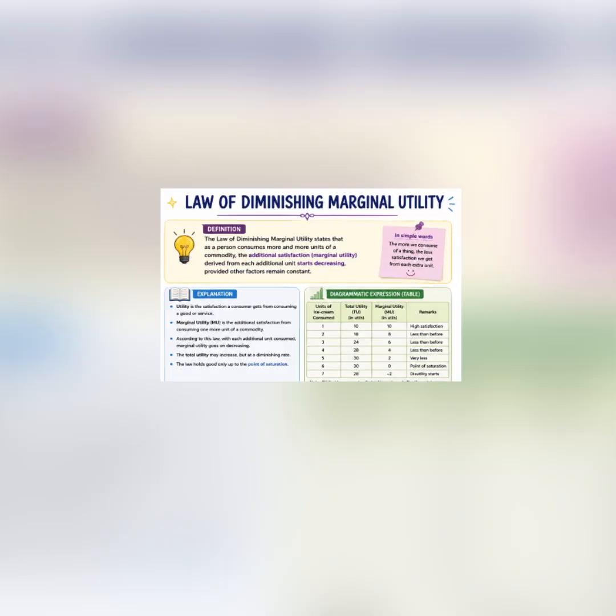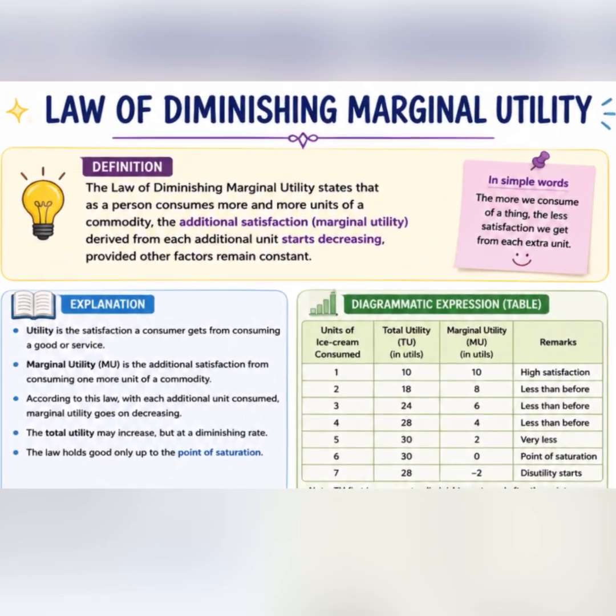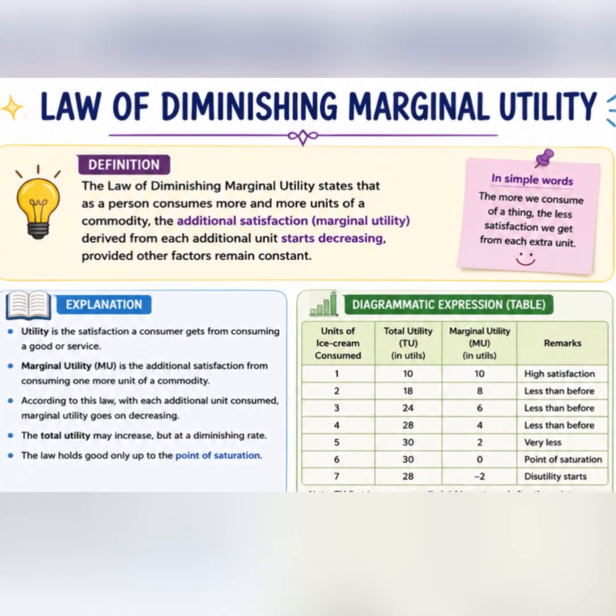Today we are going to learn about the law of diminishing marginal utility. As you can see here, the definition says the law of diminishing marginal utility states that as a person consumes more and more units of a commodity, the additional satisfaction or the marginal utility derived from each additional unit starts decreasing, provided other factors remain constant.